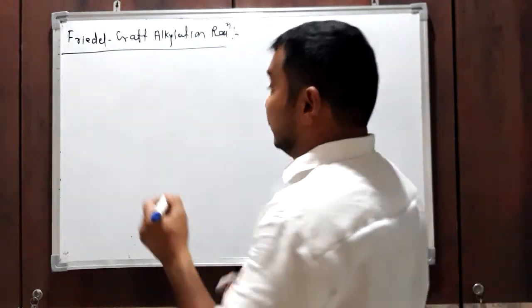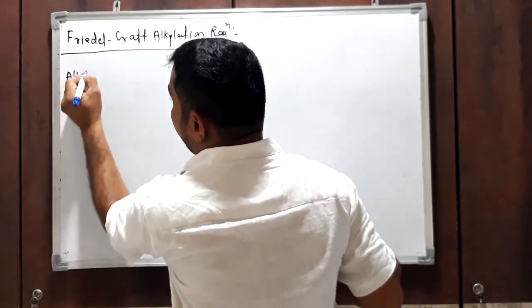Now, what is alkylation? First, we must know the meaning of alkylation.